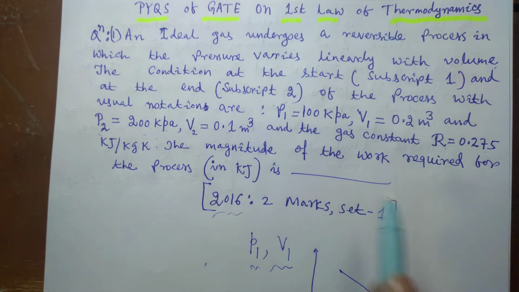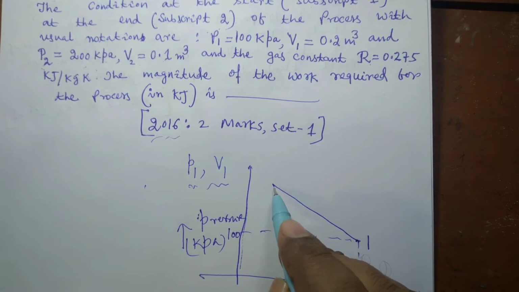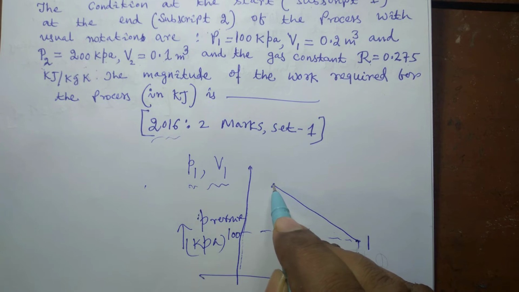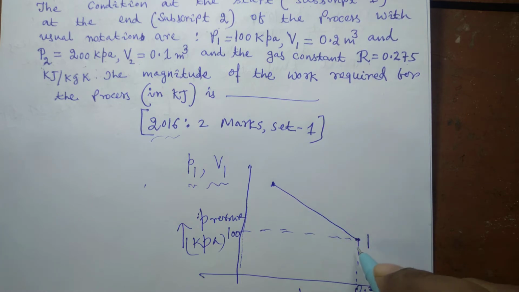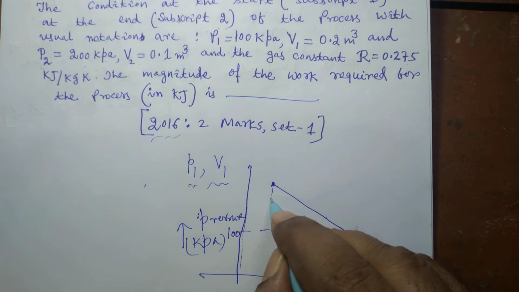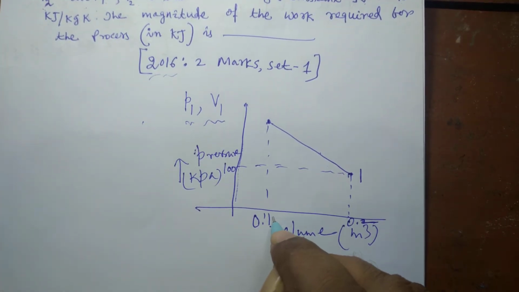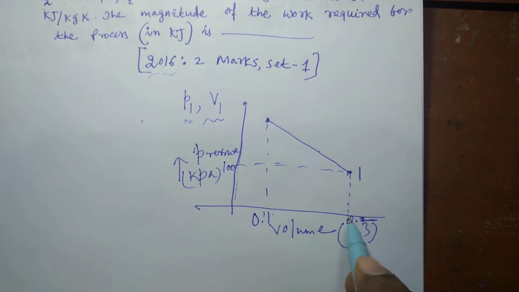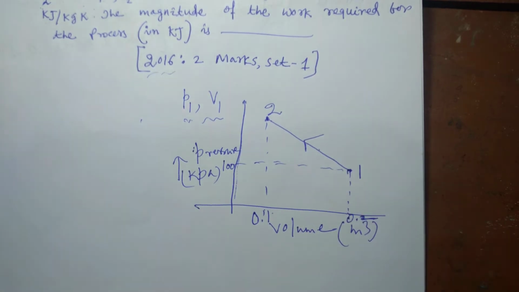That means in this case the volume decreases and the pressure increases. So this is a clear case of compression. Pressure increases but volume decreases from 0.2 meter cube to 0.1 meter cube. This is volume, this is 0.2, and this is state 2. So the process takes place in this manner. That means this is a case of compression.